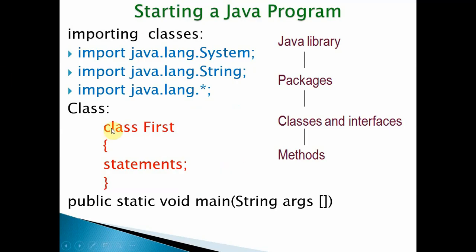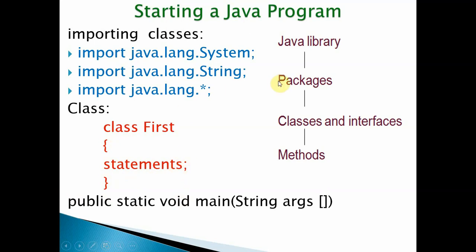When it comes to class creation, every class should start with the class keyword, which is used to create a class in Java. After the class keyword, you have to specify the name of the class. There are rules to define a class, which we simply call naming conventions. Those are available in C also. After that come the statements. You have to specify some brackets here, and there you can include a set of statements, which are nothing but executable statements.